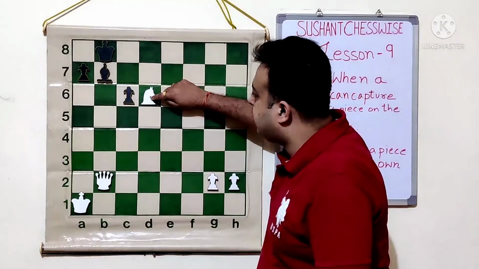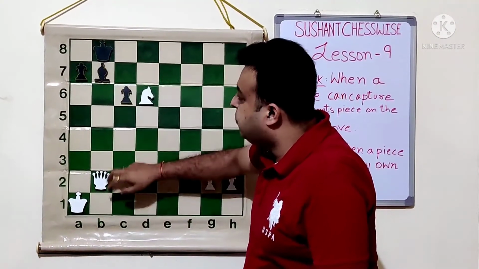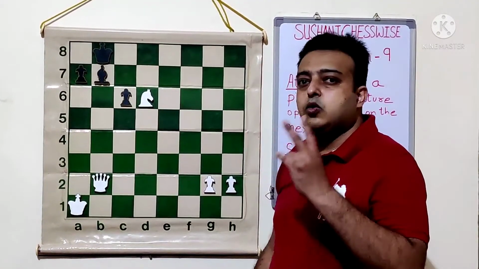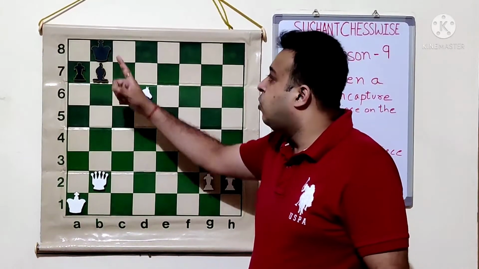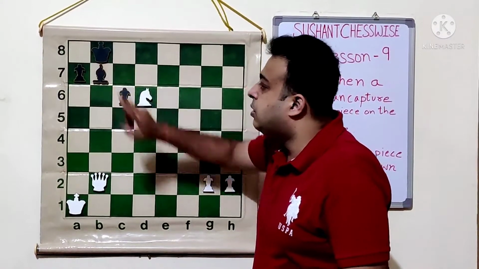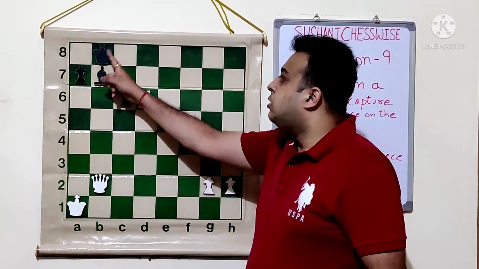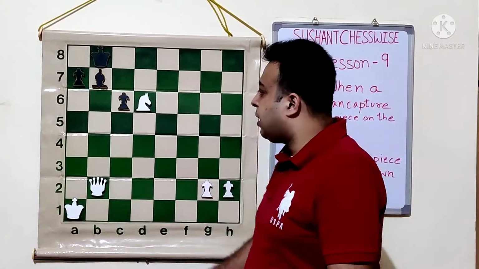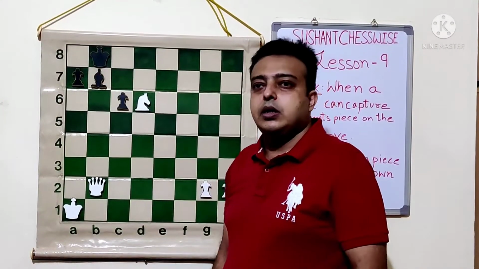Then we see the knight. The knight is attacking the bishop. So we can see that here there are two attacks on the bishop. Who is protecting the bishop? The bishop is only supported by the king. So attacks are 2, support is 1. So what can happen? White can capture over there.